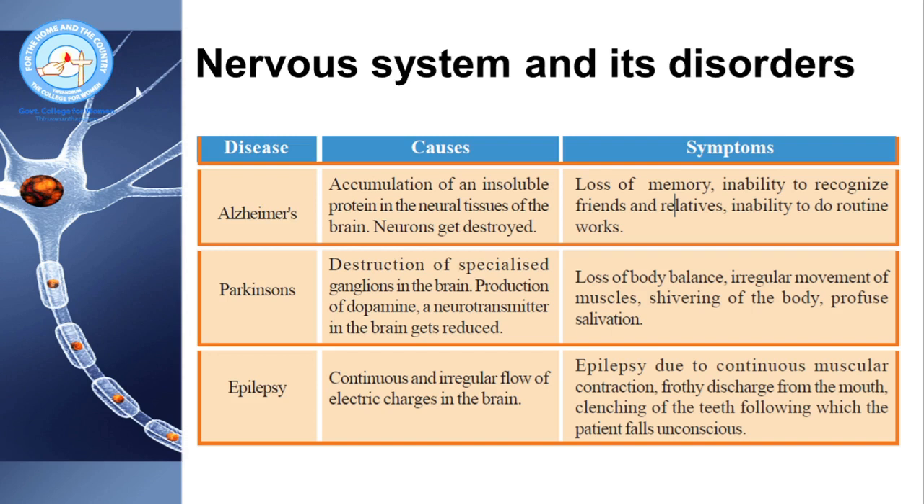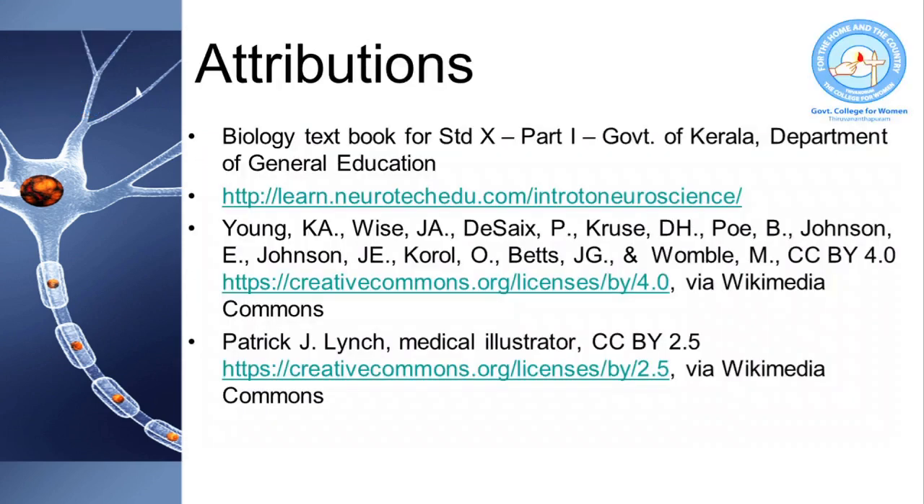Next disorder of the nervous system is epilepsy. There occurs a change in brain activity. Epilepsy is caused by a continuous and irregular flow of electric charges in the brain. The symptoms of epilepsy include continuous muscular contraction, frothy discharge from the mouth, clenching of the teeth, and finally the patient falls unconscious. These are some of the disorders of the nervous system.